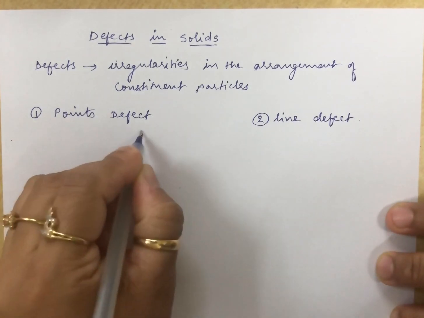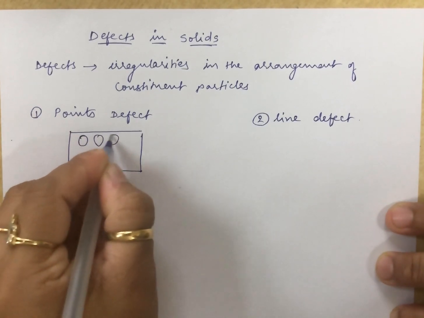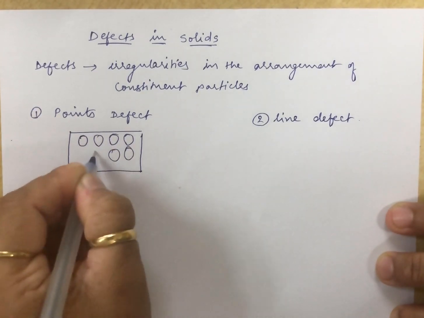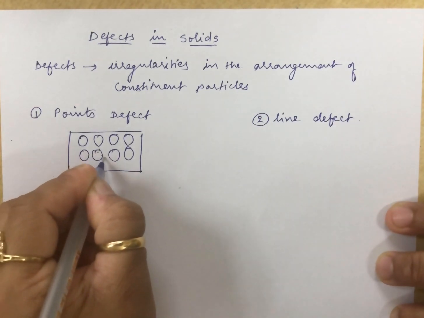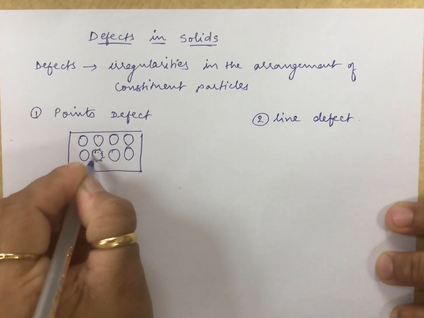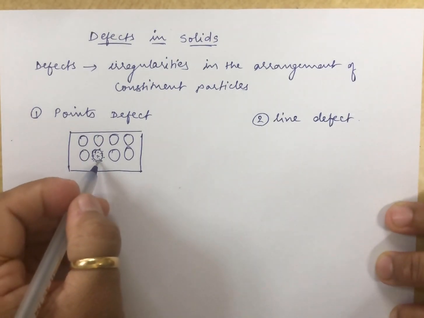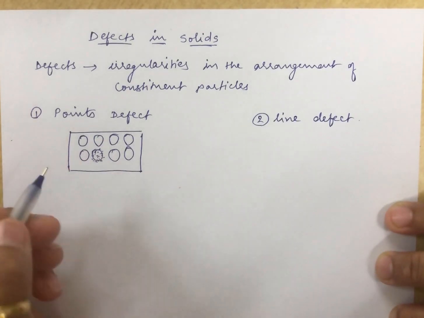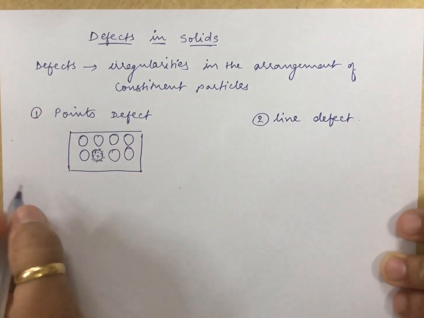For example, suppose you have a crystal where the atoms are arranged regularly. You will see that at this particular point, maybe this atom is missing or it is dislocating itself from this place to somewhere else in the crystal. This leads to what is called a point defect.